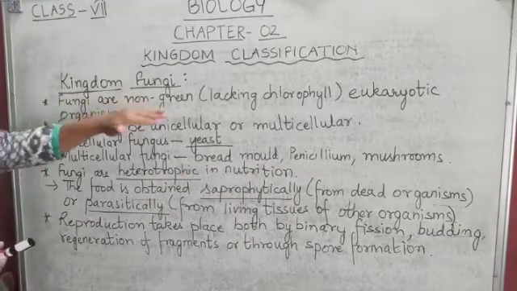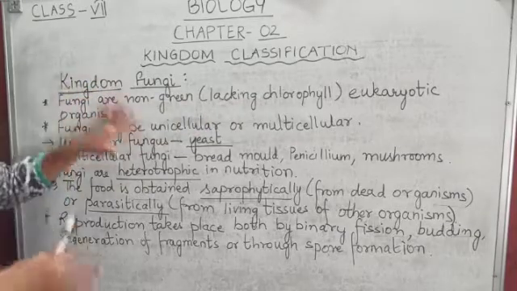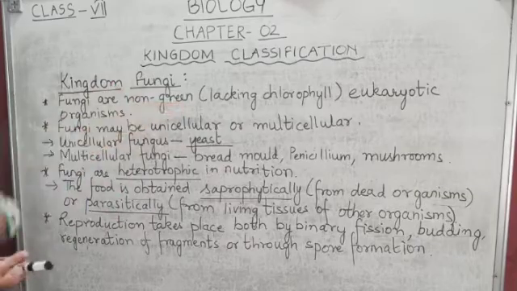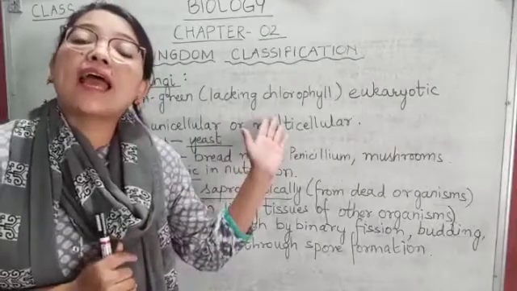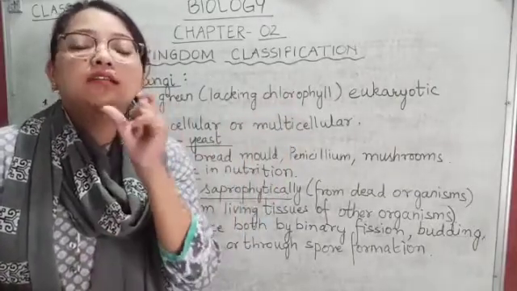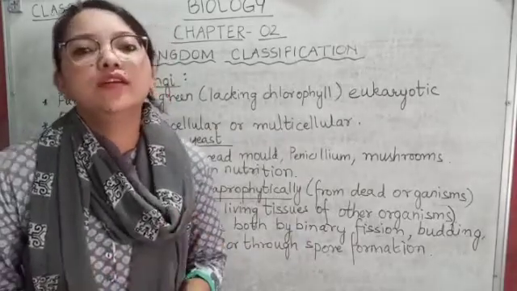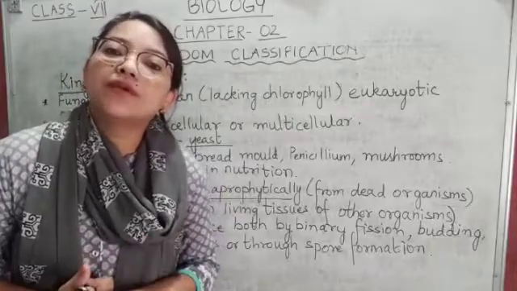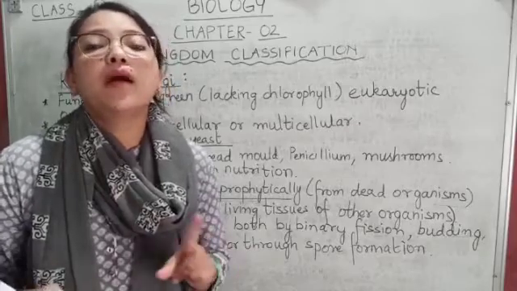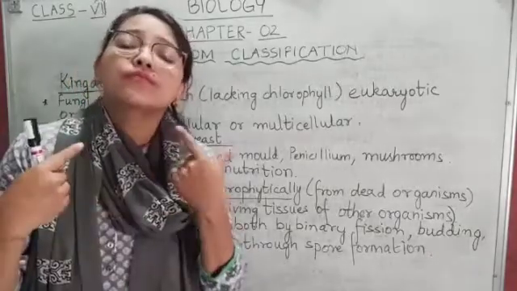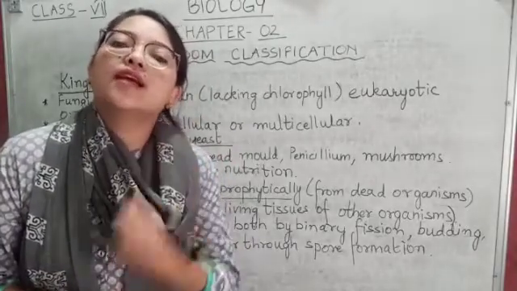Fungi are non-green, lacking chlorophyll. The members of this kingdom are non-green, meaning they are not green in color. They lack chlorophyll, that means they do not have chlorophyll. Now what is the function of chlorophyll? As I told you earlier, chlorophyll is the pigment that imparts green color to the plant, and not just that, it also absorbs sunlight, the sun's energy.